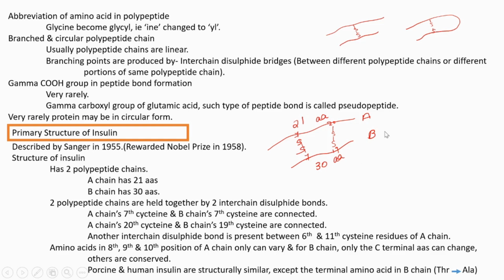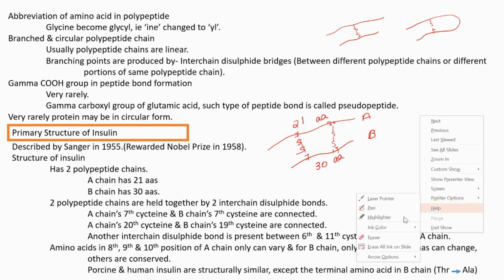In the B polypeptide chain, we can only make some minor changes in the C-terminal amino acids. Porcine insulin, meaning pig insulin, and human insulin are structurally very similar. The only difference is that in the B chain, the terminal threonine is changed to alanine. That's the only change when comparing porcine and human insulin.